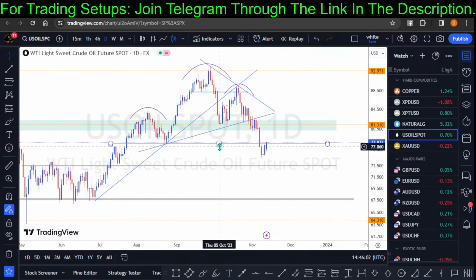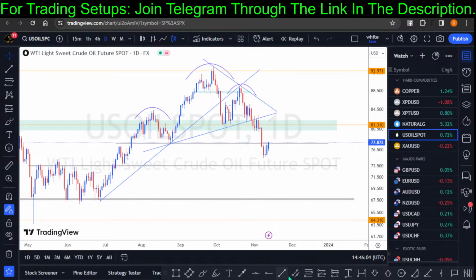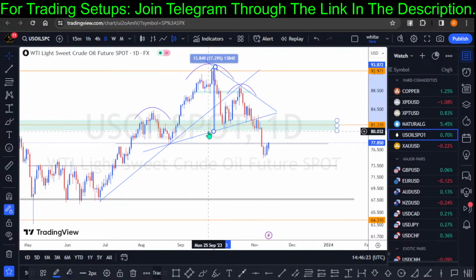Basically, I'm trying to trade to target the measurement objective of this pattern, from the neckline structure to the peak right here. That is almost something like 17%.